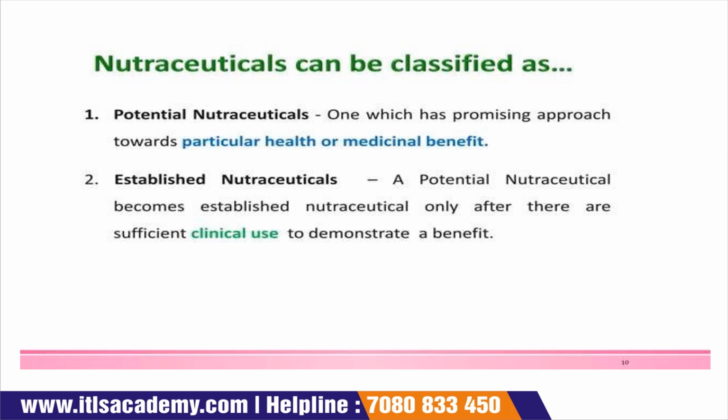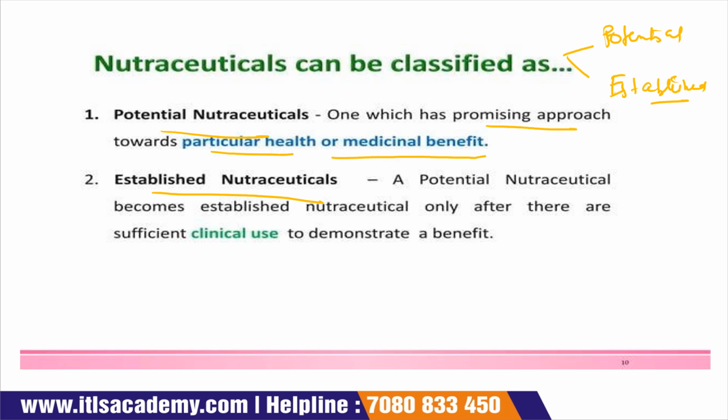Nutraceuticals can be classified as potential nutraceuticals and established nutraceuticals. Okay, nutraceuticals are classified into two groups: one is potential nutraceuticals, and the second is established nutraceuticals. The potential nutraceuticals are defined as a promising approach towards a particular health or medicinal benefit.